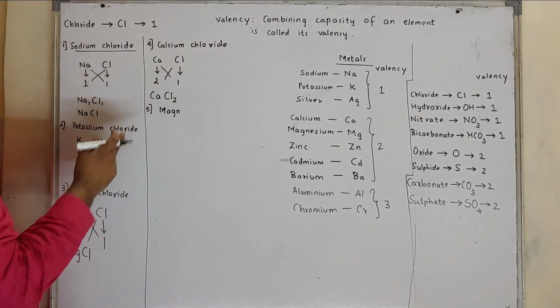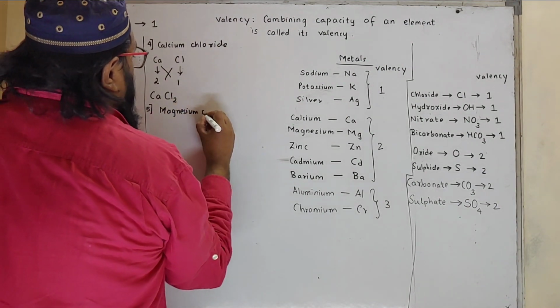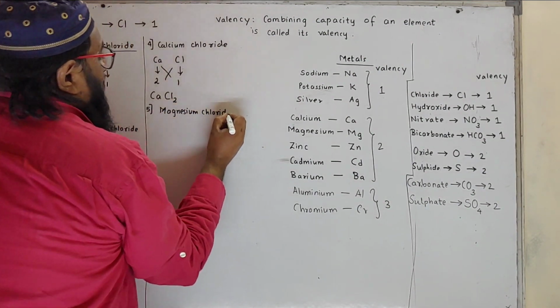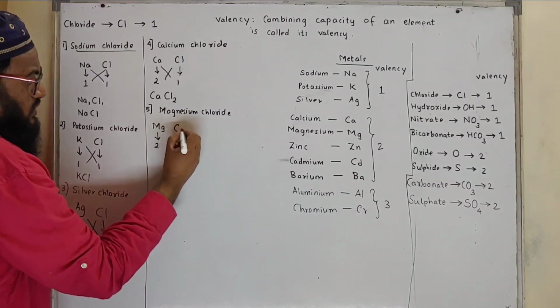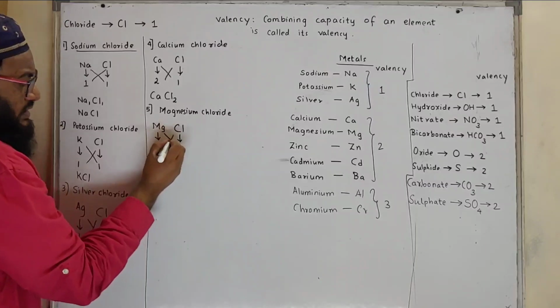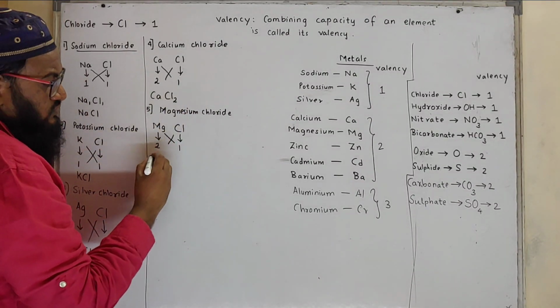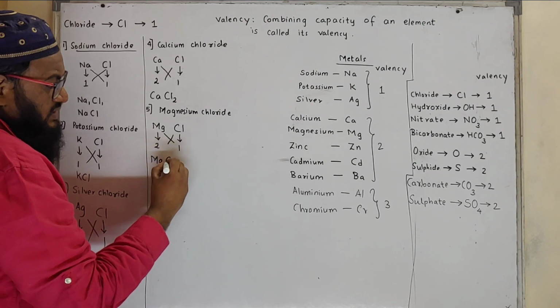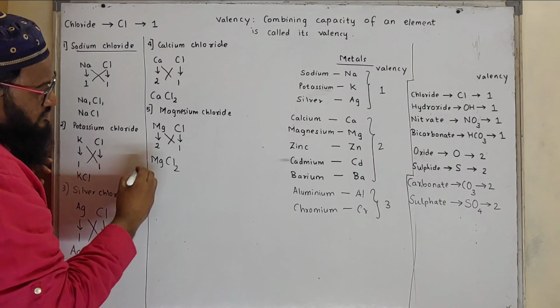You got the difference. Next one is magnesium chloride. Magnesium valency is 2, whereas chloride valency is 1. Exchange the valency: Mg1 and Cl2, so MgCl2. Simply you need to exchange the valencies.